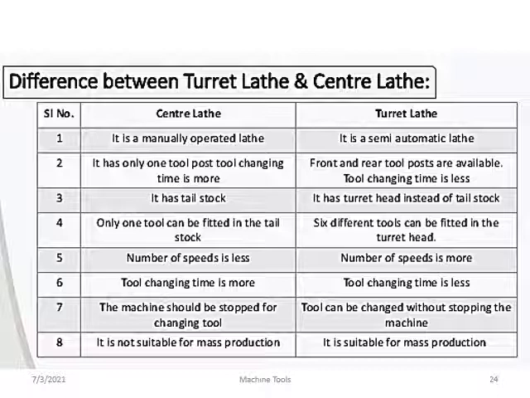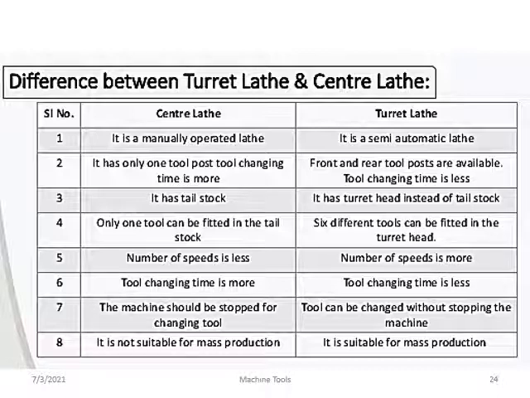Next, the third one is tailstock. It has a turret head instead of a tailstock. There is no tailstock in the capstan lathe, turret lathe. It has a turret head. But here, the tailstock is there. The main function of the tailstock is to support the other end of the workpiece. But in this case, there is no tailstock, but a turret head is inserted instead of the tailstock.